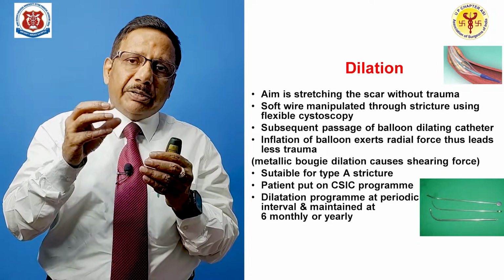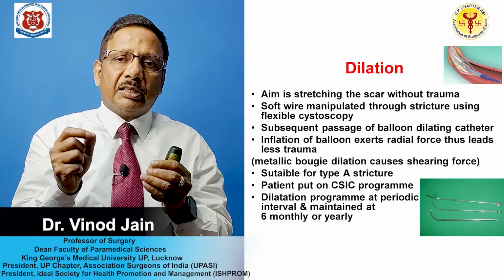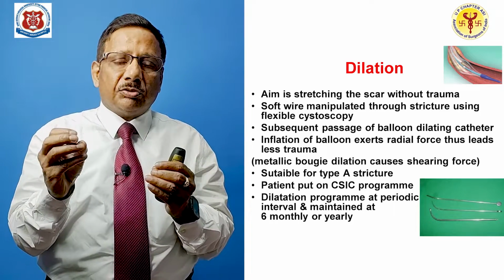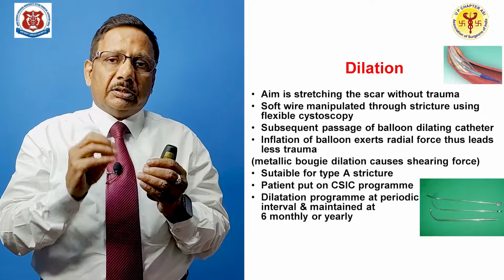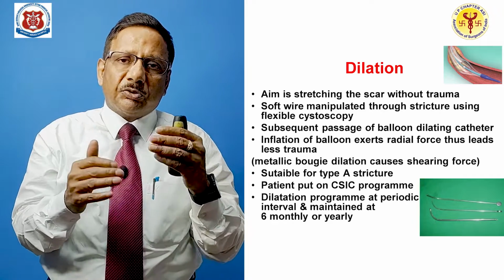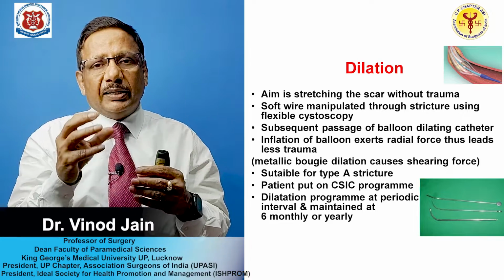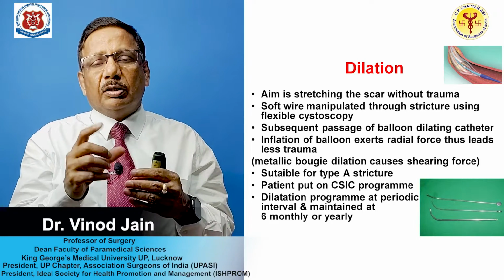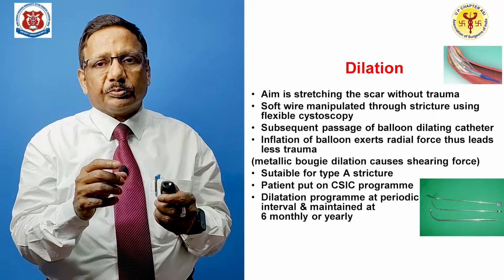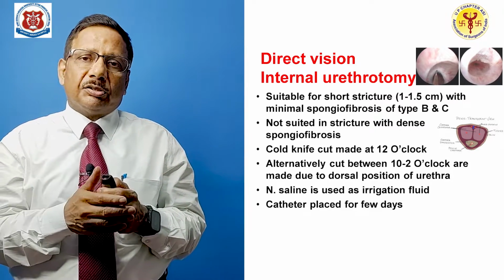After dilation, the patient is instructed to be on the CSIC program, that is clean self intermittent catheterization. The patient is told how he should do the dilation himself, and then the patient is sent home, and this procedure is repeated every 6 monthly or yearly. This dilation is suitable for type A stricture or at the most for type B stricture.